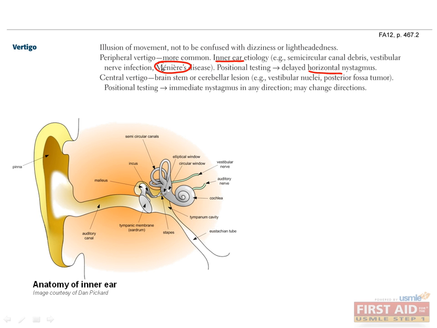Meniere's disease is classically described as episodic vertigo lasting between 20 minutes to several hours, in association with fluctuating hearing loss, typically for the low-frequency sounds, tinnitus, and a sensation of pressure from the inner ear. These symptoms wax and wane. It's unknown what causes Meniere's disease, but it is thought to be due to excess endolymphatic fluid causing distension of the inner ear. Other causes include infection of the vestibular nerve or any other component of the inner ear.